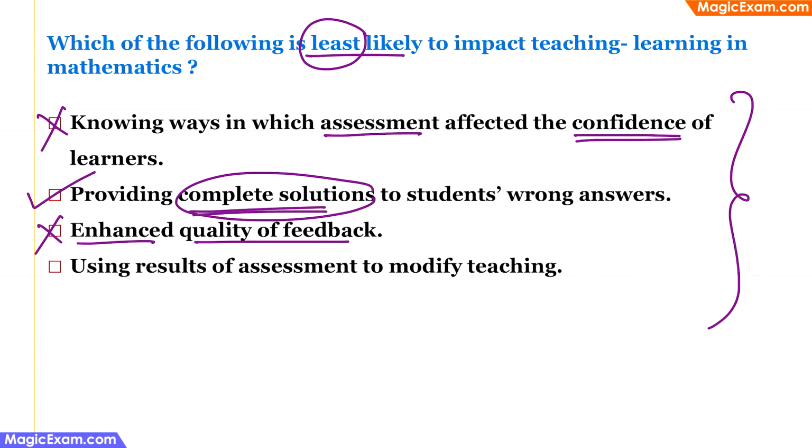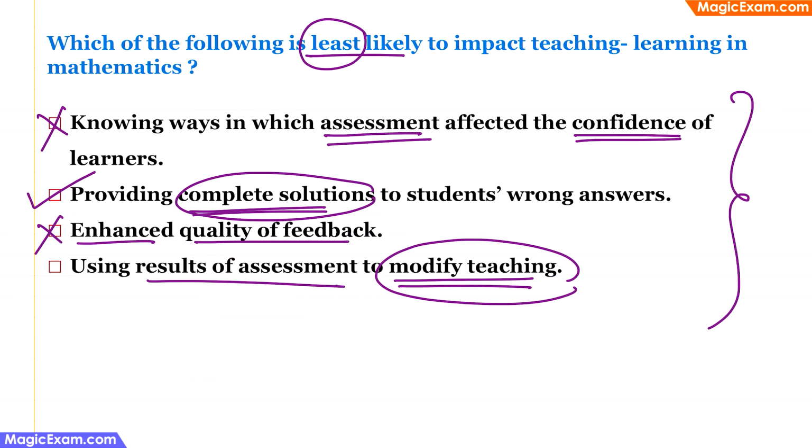And the last one is using the results of assessment to modify teaching. Now, if you give an assessment or a test in your classroom and you see that a lot of students are struggling with the basics, you now understand that the students need to be taught the basic concepts again. Therefore, you modify your teaching and maybe add some additional classes or specify what concepts students need to be learning. Therefore, you are using the results of the assessment to modify your teaching. Therefore, this will have a high impact, so this also cannot be the answer choice.